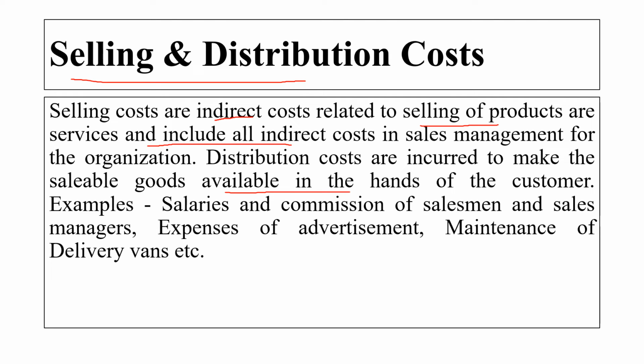The examples of selling and distribution cost are the salary and commission of the salesman and the sales manager, and expenses of the advertisement. To sell our product, we will do the advertisement, right? Again, to do the advertisement, there will be some expenses. So these expenses we are including in the selling and the distribution cost. The maintenance of the delivery van will also be included in the selling and the distribution cost.